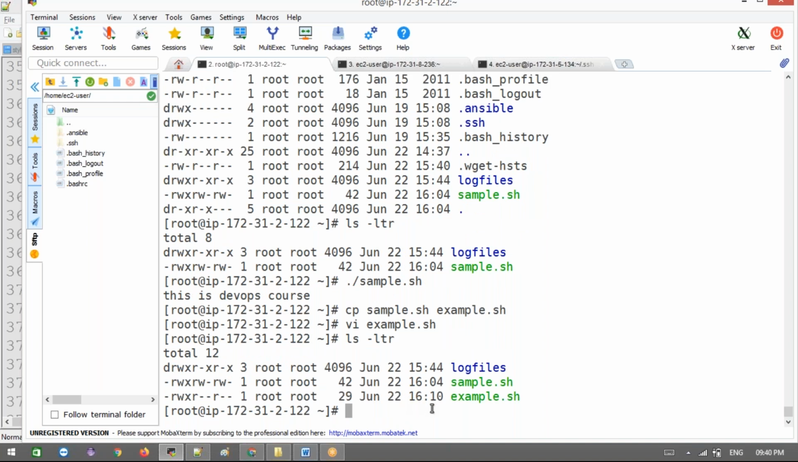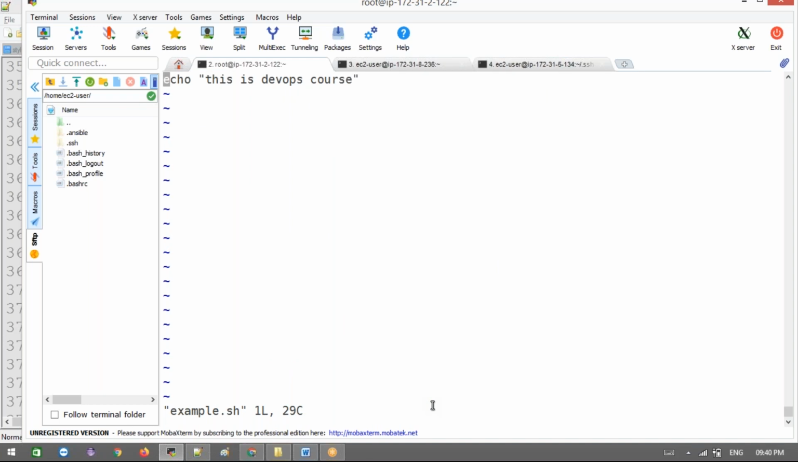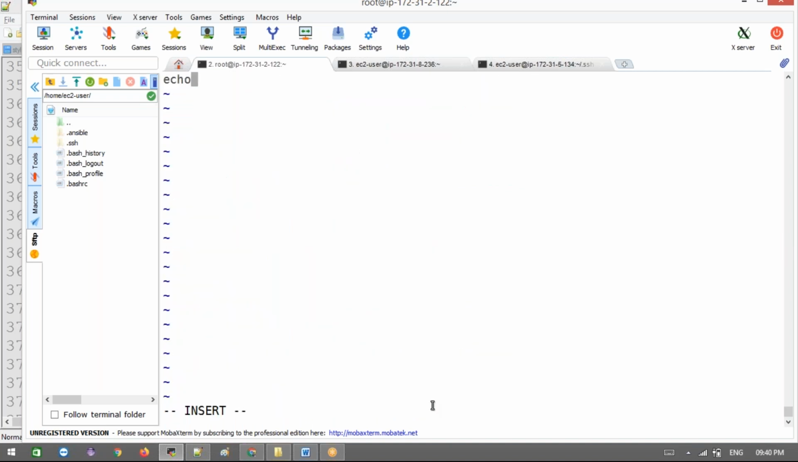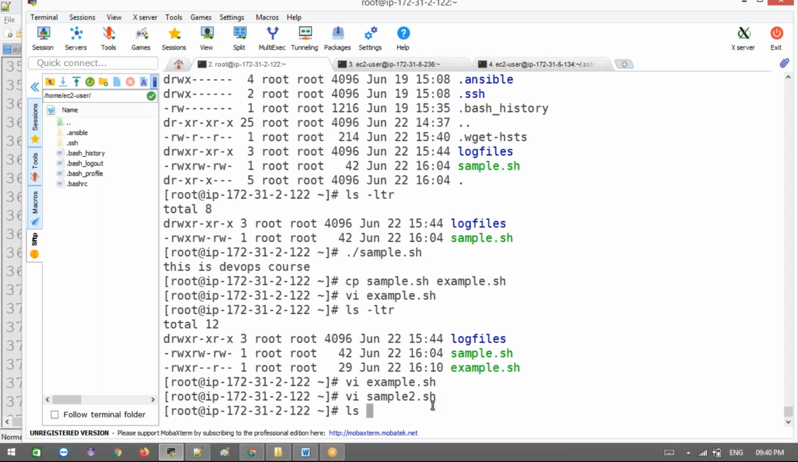Now see here, it even got the same permissions by default. Let me create a new file instead of this, because the permissions they have will carry over. Now I'm going to create sample2.sh. In insert mode, echo, this is sample data. Something I've written here. Then fine, how are we going to run it?